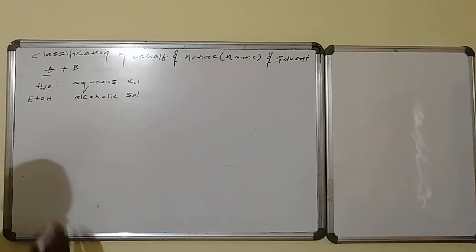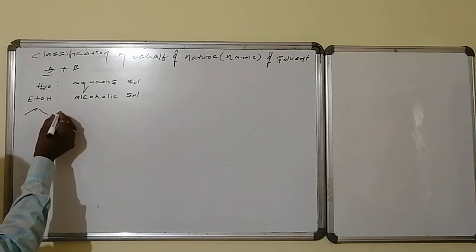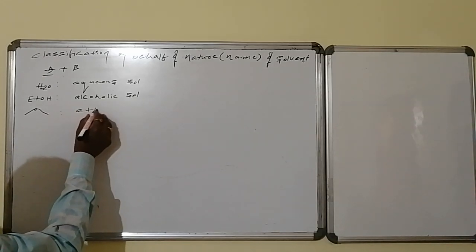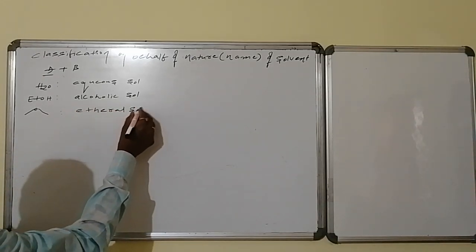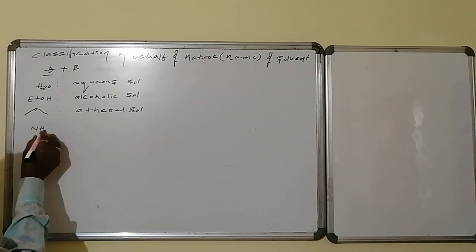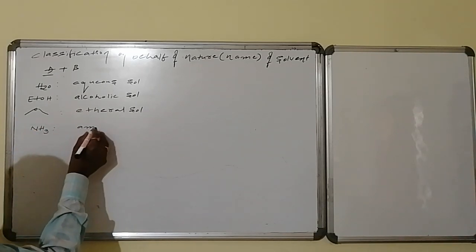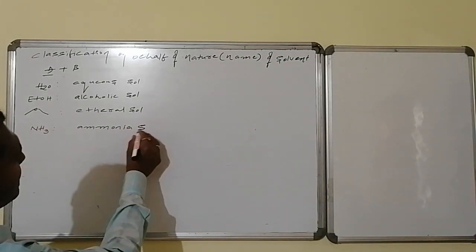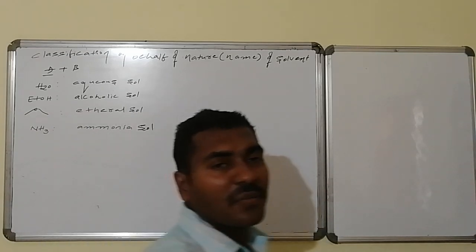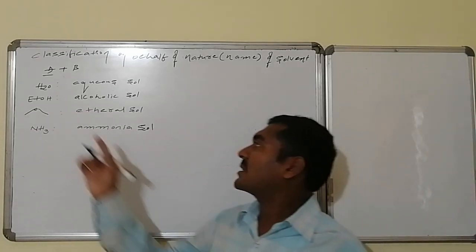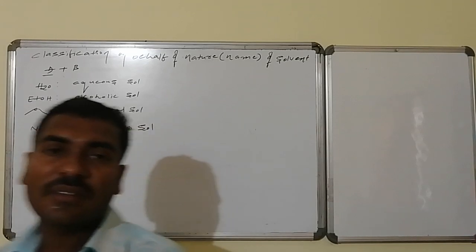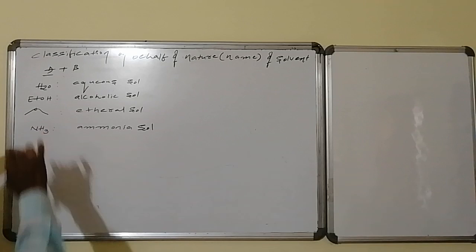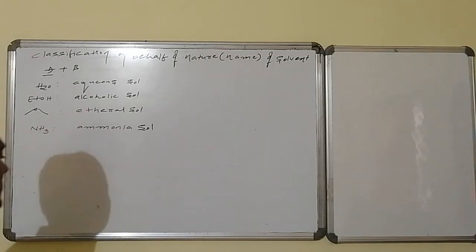Suppose it is ether, meaning dimethyl ether or diethyl ether. Ether is the solvent, so these are said to be ethereal solutions. Suppose it is ammonia, then these are said to be ammonia solutions, or ammoniated solutions. Like this, on the basis of the solvent: water as solvent gives aqueous solutions, ether as solvent gives ethereal solutions, ammonia as solvent gives ammonia solutions, and alcohol as solvent gives alcoholic solutions.